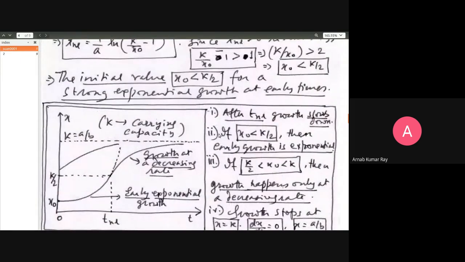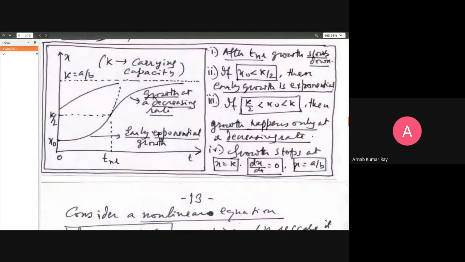Let us see what I mean by that. Here is the graph. You start for small values of time, with a small enough non-zero value of x. It would look like your logistic equation dx/dt is equal to ax minus bx squared is behaving almost as if there is only ax on the right hand side. bx squared is an insignificant quantity comparably.